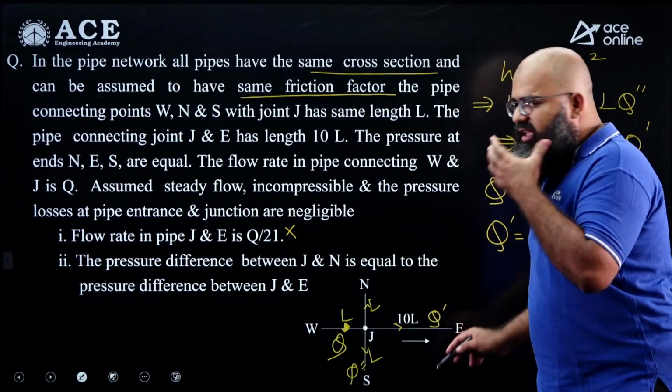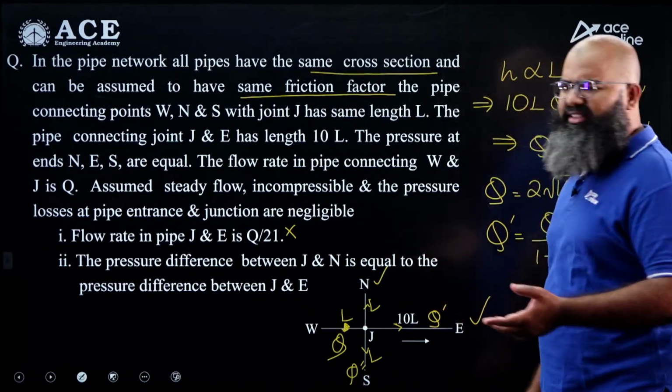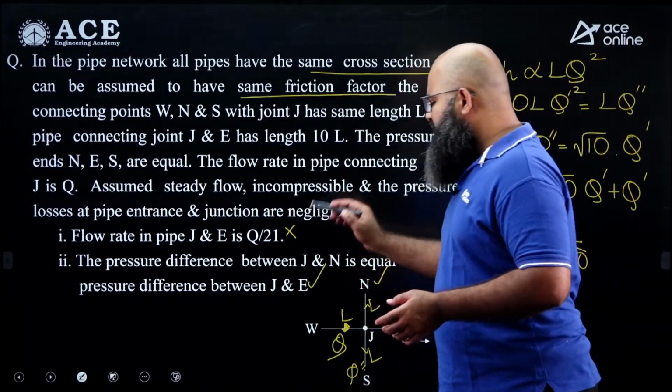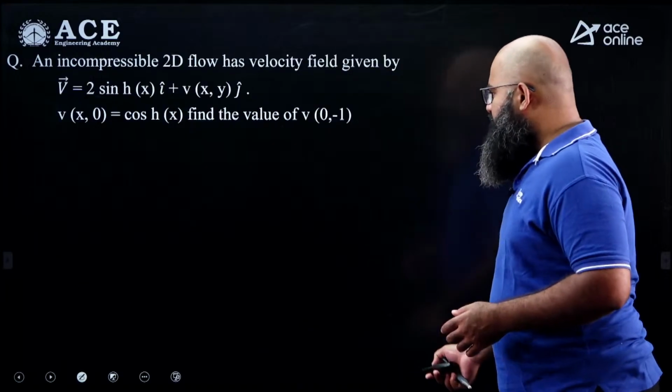J and N, J at E, the pressure difference is same. That is correct because he has mentioned this point and this point are having same pressure. So this statement over here is correct. This is the second question we are having. Let us move further to the next question.